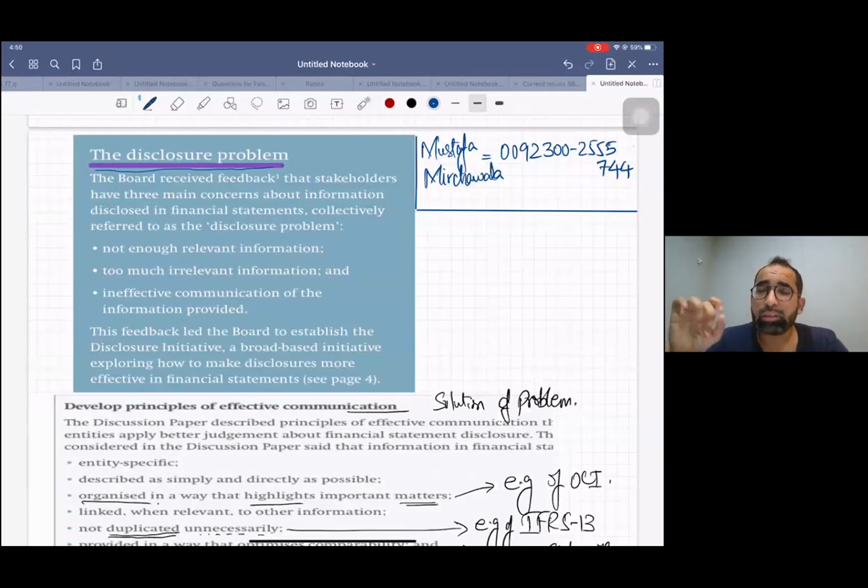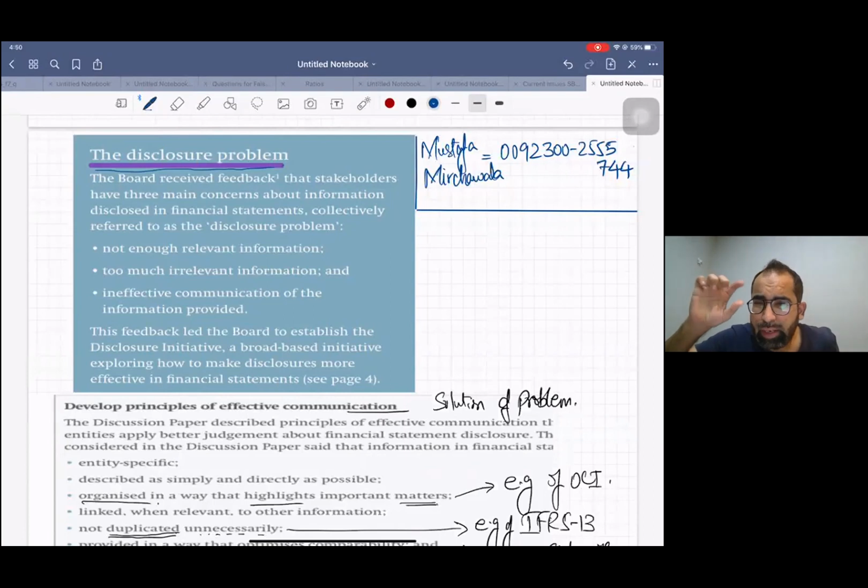So now the International Accounting Standards Board is working on this project. This is also called the better communication project, or the disclosure problem. They need to cut down the irrelevant extra things in the financial statement, because the financial statement looks too overburdened. And shareholders do not have time to see each and everything.